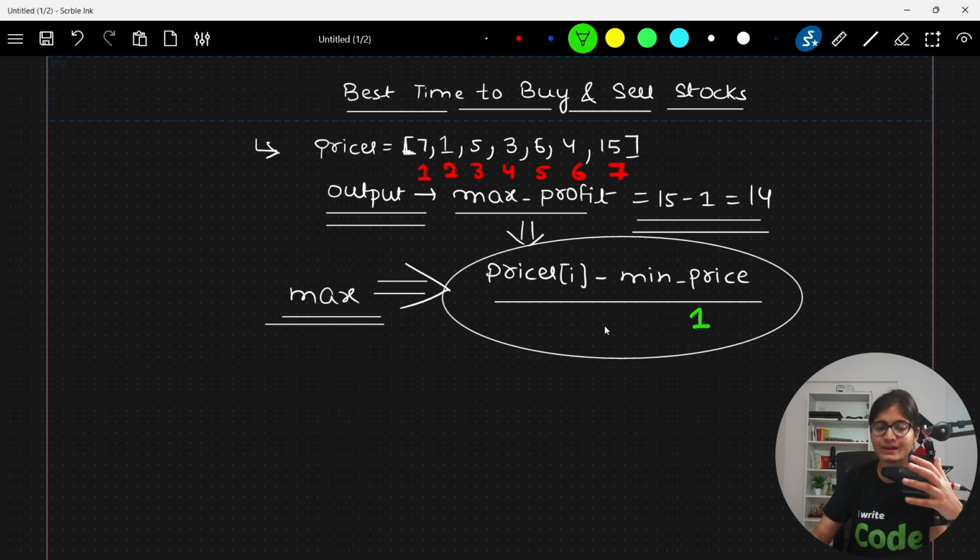I think that this part is pretty much clear to everyone, how basically we implement this particular logic. And first of all, whenever you're solving any interview based question, you need to understand what the problem statement is about. See the required test cases, see the various outputs, try to understand the problem statement first. After that, develop a logic for the same, and finally once you get the confidence that your logic is perfectly fine, then only go towards the implementation part. Then you will see that you will be able to do the implementation within seconds, right?